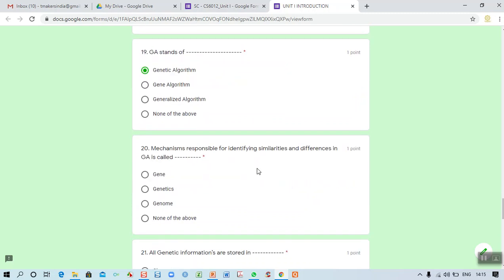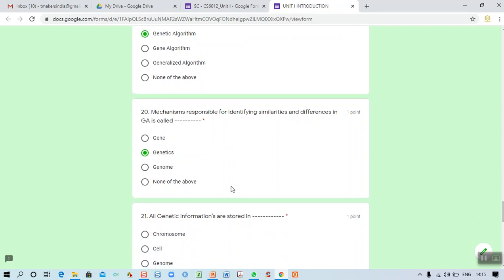Then 20th question. The mechanism responsible for identifying similarity and differences in GA is called. How can we identify the similarity and differences in genetic algorithm? By using genetics. Genetics represent either a gene or a genome. If the entire gene we want to analyze, then it is called genome verification. If a part of the gene alone we are going to verify, then it is called gene analysis. Genetic is represented either as a gene or genome. So genetic is the correct answer.